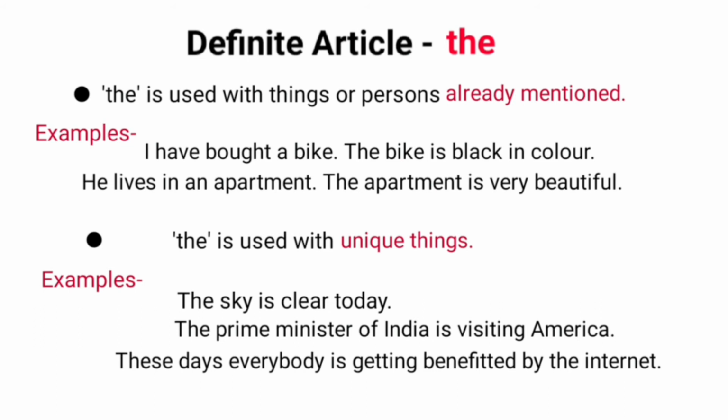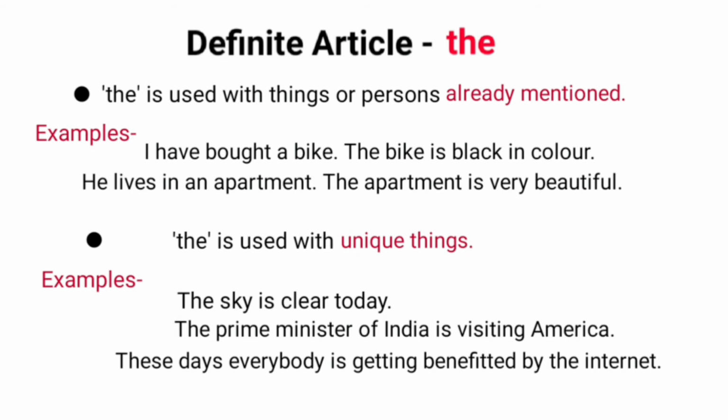For example, I have bought a bike. The bike is black in color. Here you can see we have used a bike in the first sentence. After mentioning it for the first time, we use the bike in the second sentence. Similarly, in the second example, he lives in an apartment. The apartment is very beautiful. In the second sentence, we have used the apartment because we have already mentioned it in the first sentence.